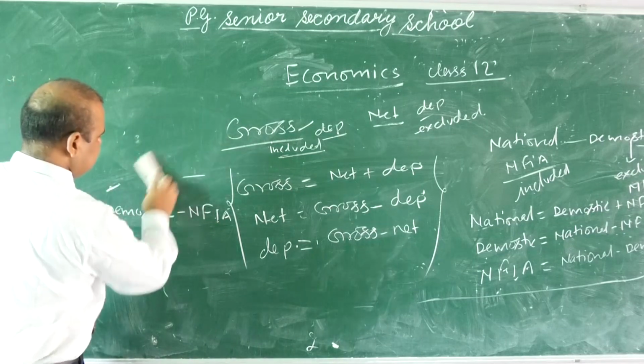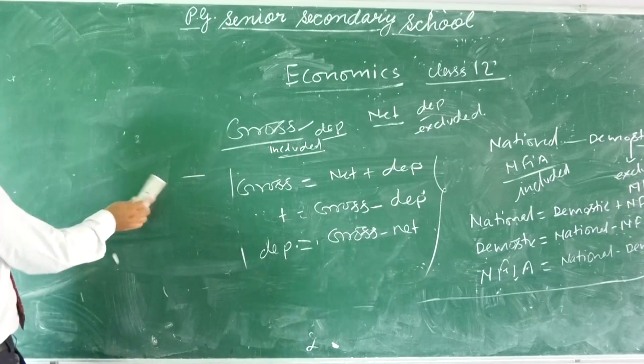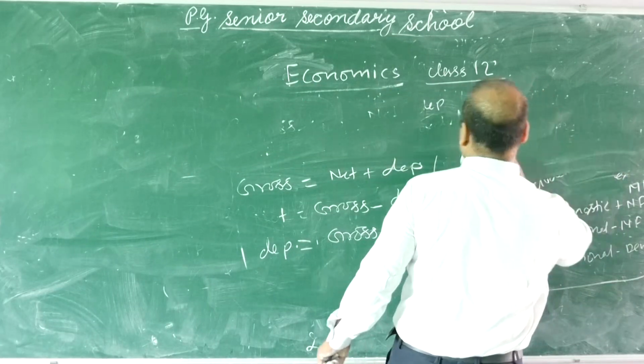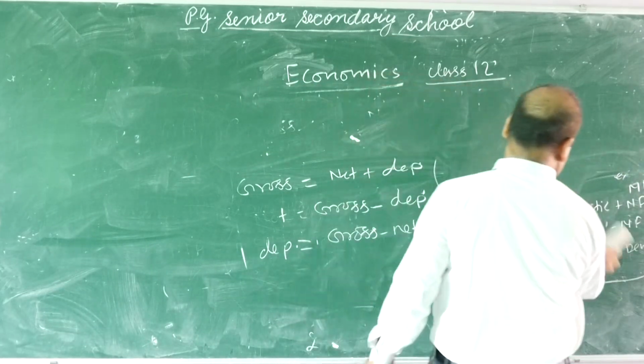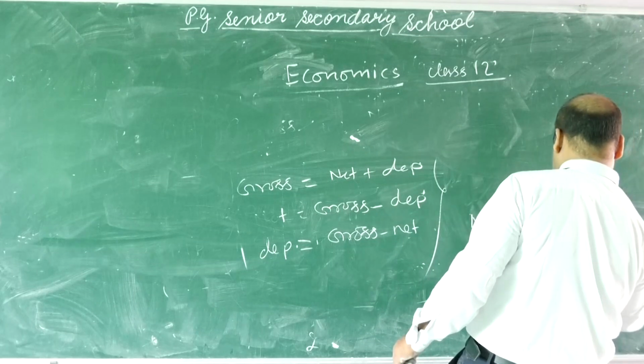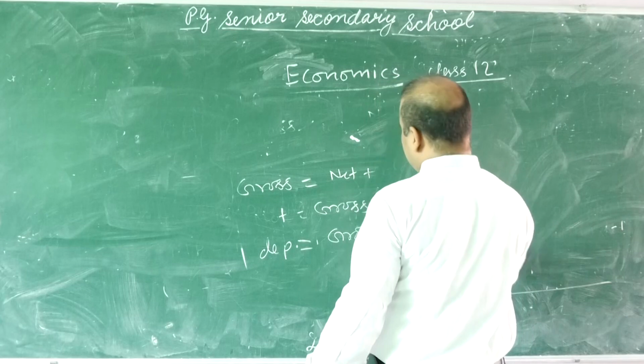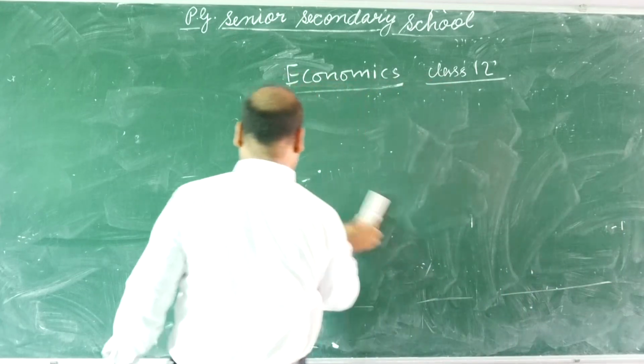Before this, you read about 8 aggregates related to national income.